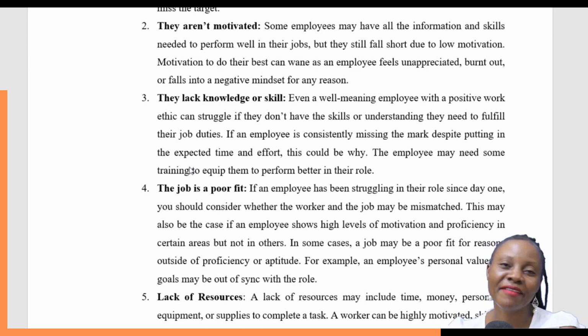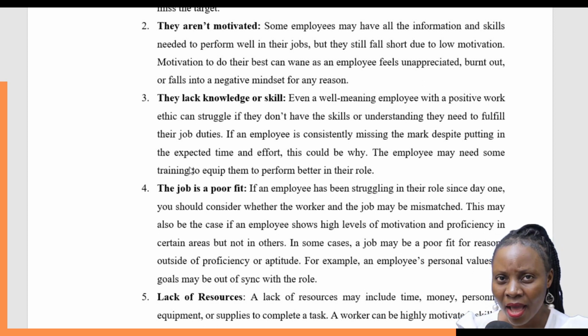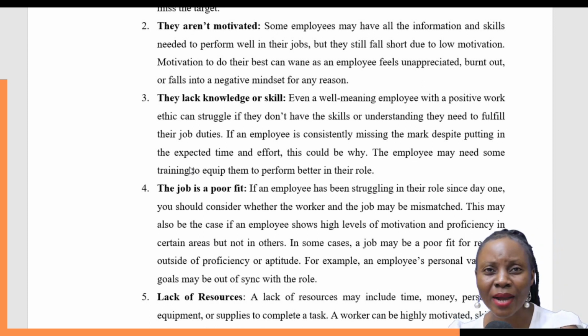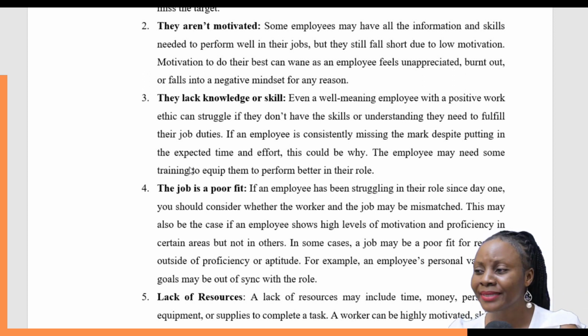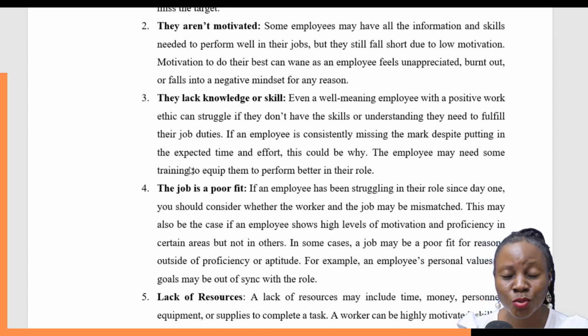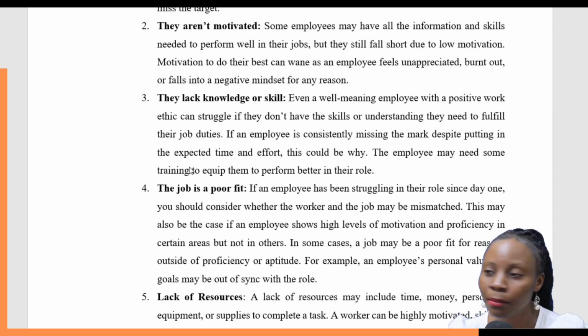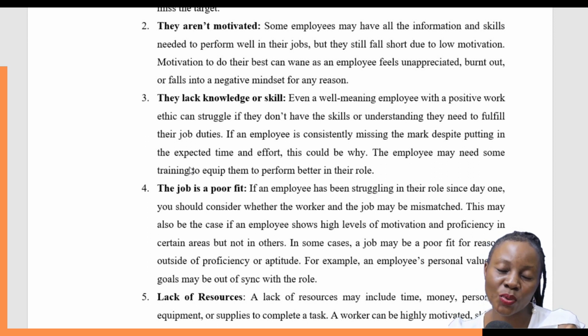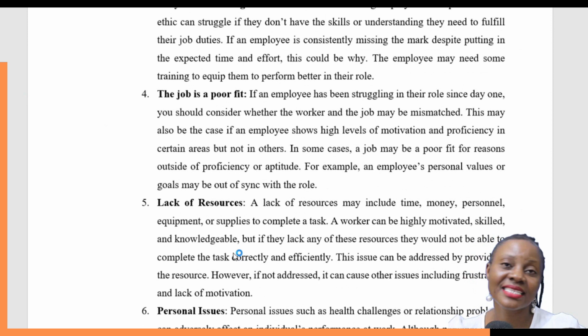We have number five, lack of resources. When you don't have the necessary resources, maybe you're given little time, you need 2 hours to do a job, you're given only half an hour, or maybe you need to be two of you so that you can help each other because the job is so involving, but you are alone, or maybe you need money to buy some important equipment, and you're not getting the money on time. All of these factors could lead to a decline in performance of employees.